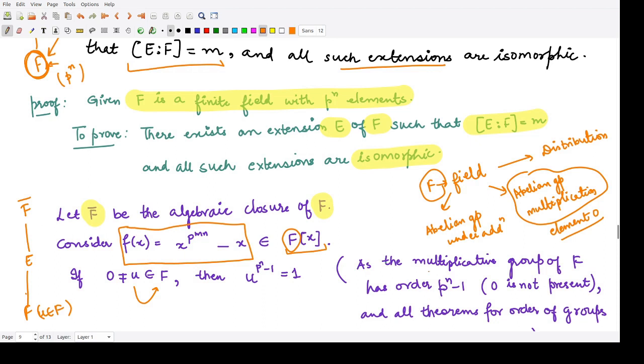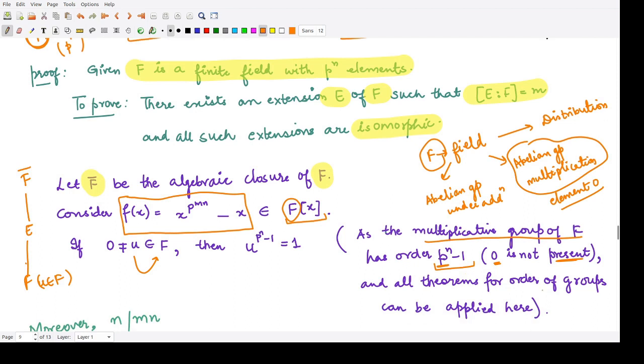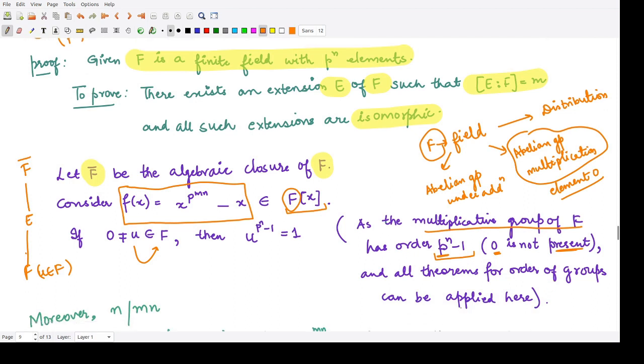So we say the multiplicative group of F has the order p to the power n minus 1, because 0 is not present. Total elements were p to the power n, and we have excluded 0 from it. So the total order of that group would be p to the power n minus 1. And now we can apply all the theorems for groups here.